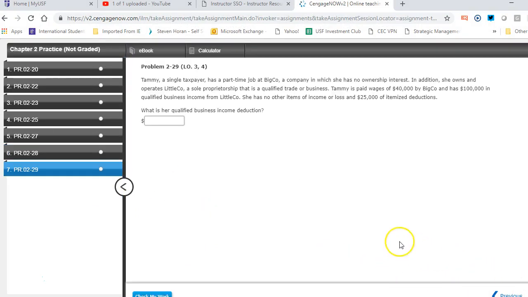Then one left. It says here for Tammy, she's a single taxpayer. Part-time job at Big Co. company, no ownership interest. In addition, she owns and operates Little Company, a sole proprietorship that's a qualified trade or business. She's paid a wage of $40,000 by Big Co. Has $100,000 in qualified income from Little Co. and no other income or loss, and $25,000 worth of itemized deductions. So what is her QBI then, is the question.